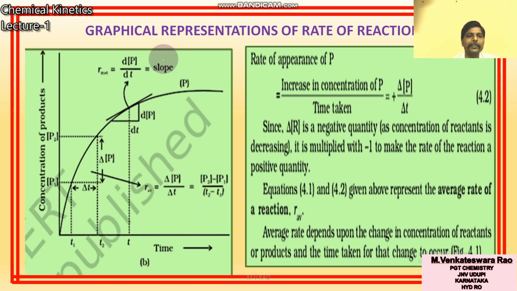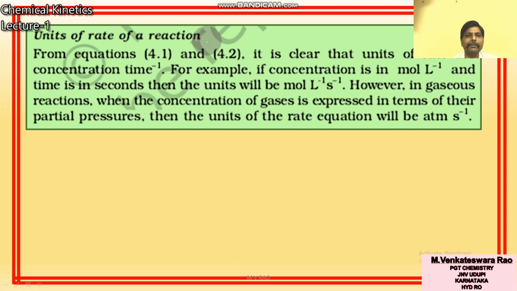What is this slope? Slope gives the instantaneous rate of the reaction. Final concentration minus initial concentration by difference in time, this type of formula gives average rate. Rate of reactions are of two types, average rate and instantaneous rate. Here you can see average rate depends on the change in concentration of reactant or product and the time taken for the change.